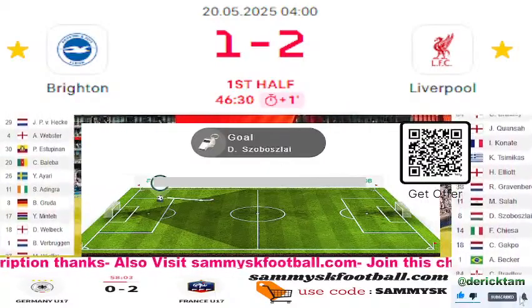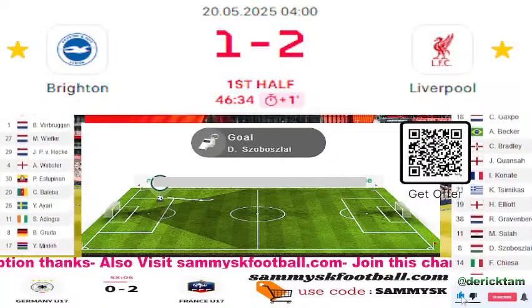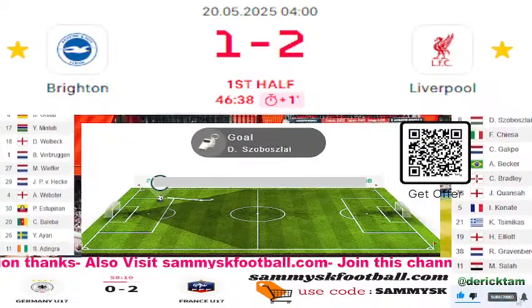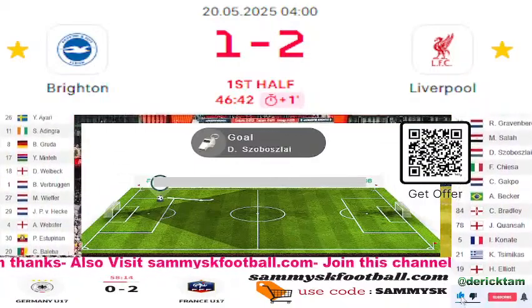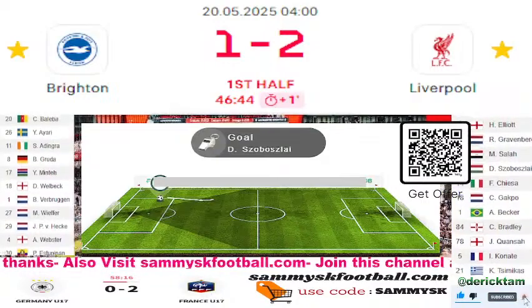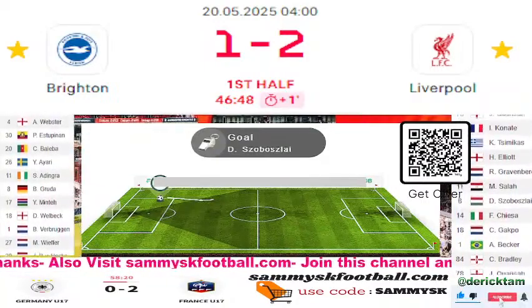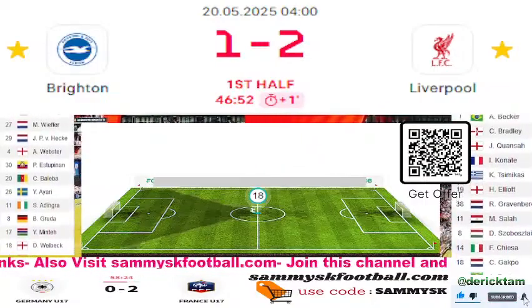Again, really well worked. A little overs from Szoboszlai. Brighton again not coming to it. I actually think it's a cross, but it's a wonderful finish if he's meant it. Lovely little one-two with Harvey Elliott, and it's like a knuckleball from the right hand side of the area to the far post, inside netting, no chance for the keeper. Looks like he's tried to shape it for a cross. Don't you think he's just caught it so well it's gone in?